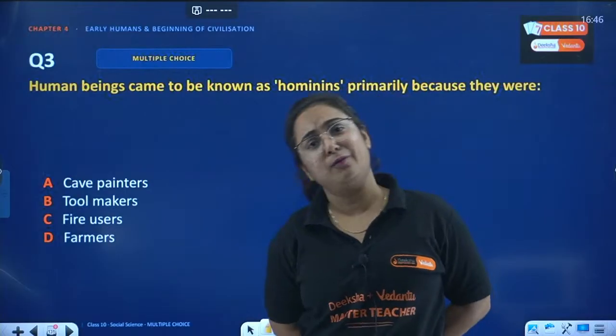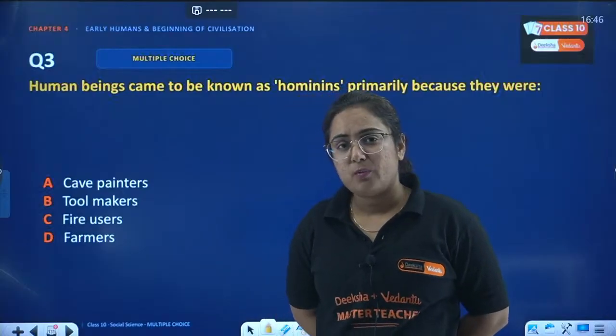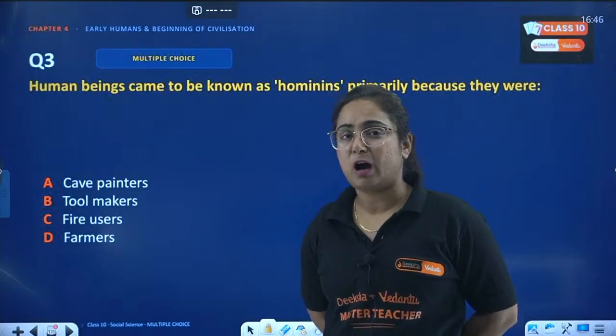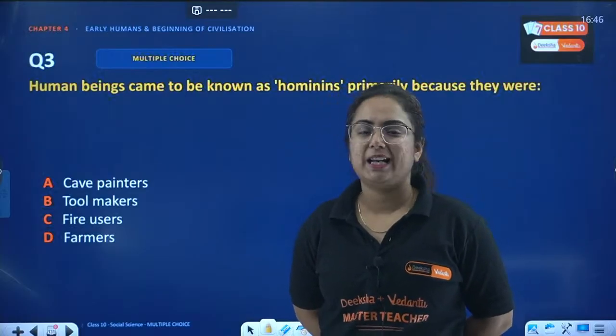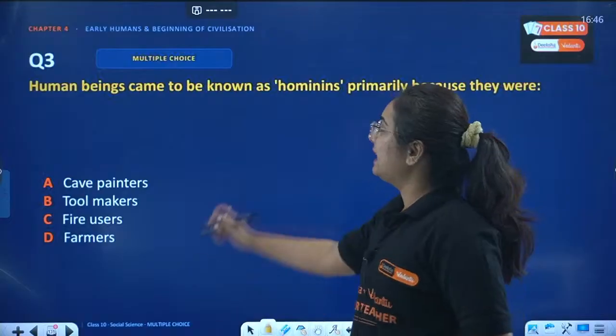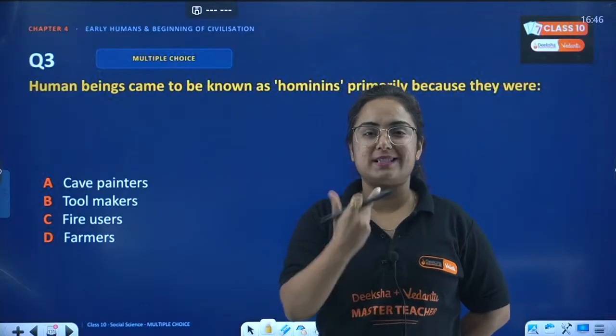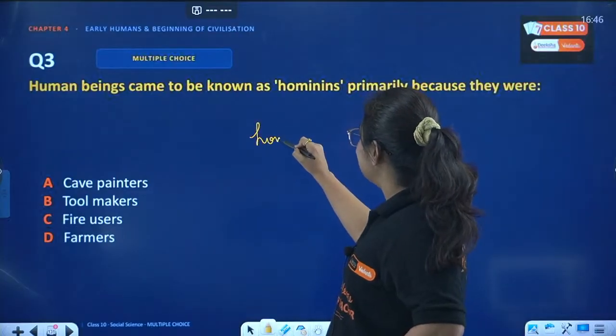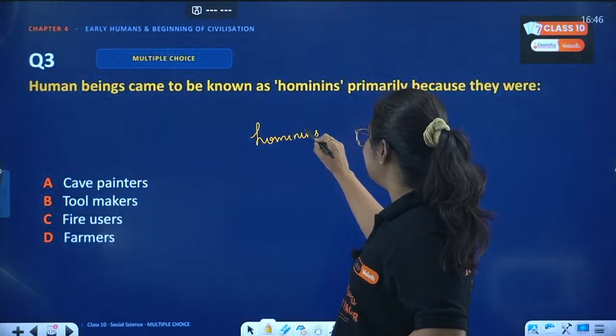You guys are telling farmers. Acha, tell me, were humans farmers from day one? Were they knowing how to grow crops from day one? Arey yaar, think about it. We are categorizing humans like Homo sapiens. So this word hominins, it comes from the word hominins.